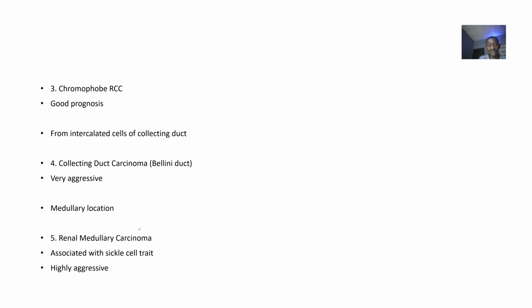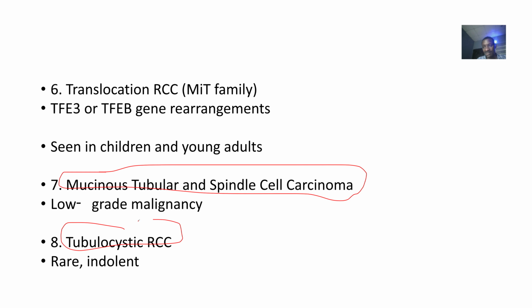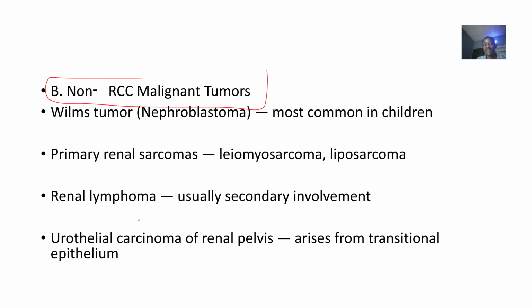Fifth, the renal medullary carcinoma. Sixth, the translocation renal cell carcinoma. Seventh, the mucinous tubular and spindle cell carcinoma. Eighth, the tubulocystic renal cell carcinoma.